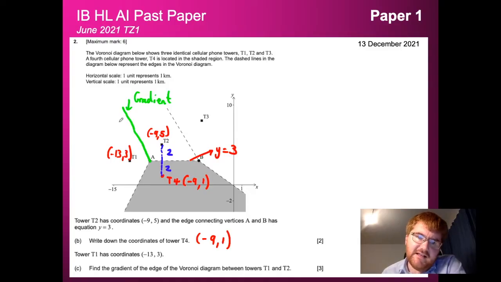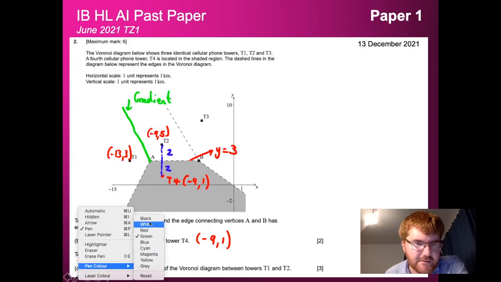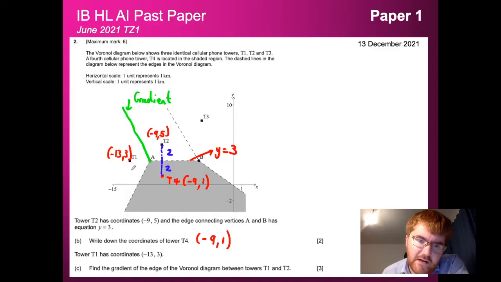Now remember, this line is a perpendicular bisector of T1 and T2. So what does that mean in order to work this out? Let me get out the black pen here. If we connect up T1 and T2 like so, this green line meets that line at a right angle. And we can exploit that fact a bit later on.